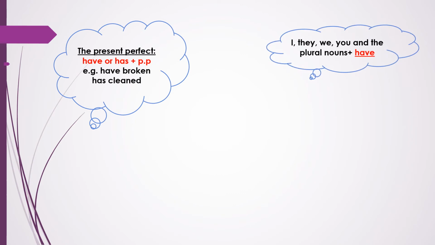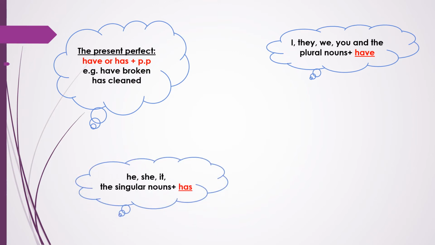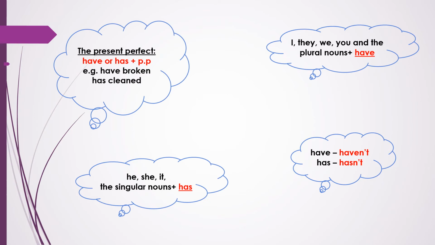The second one is the pronouns that are taking have. We can say that I, they, we, you, and also the plural nouns plus have. The third one is the pronouns that are taking has. We can say that he, she, it, and also the singular nouns plus has. Now the negative form of have is haven't, and the negative form of has is hasn't.